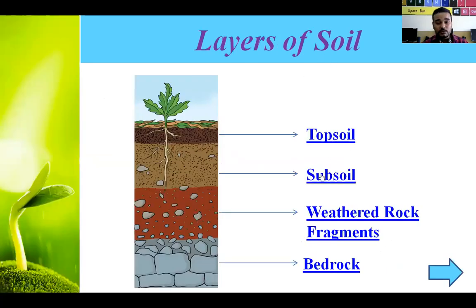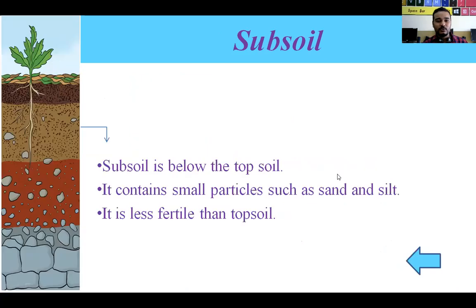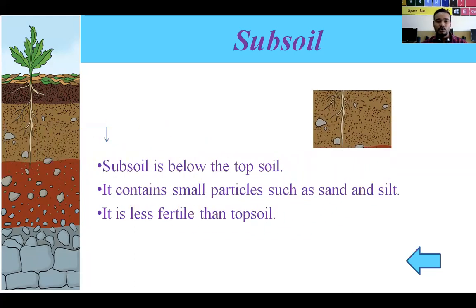Now we are going to learn about subsoil. Subsoil is which number layer? The second layer, and it is below the topsoil. It contains some particles of sand and some particles of silt also. Silt means wet soil which is mixed with sand, and it is not as fertile as compared to topsoil.